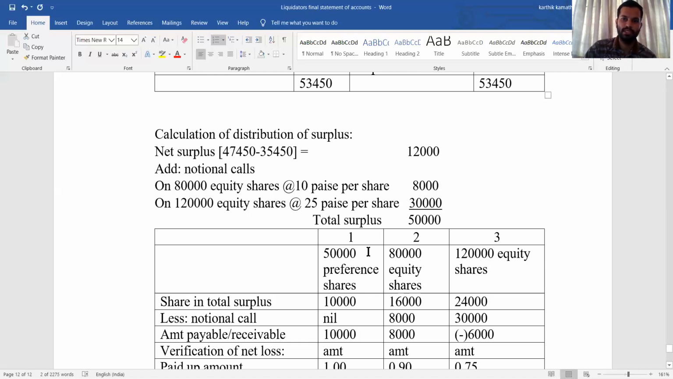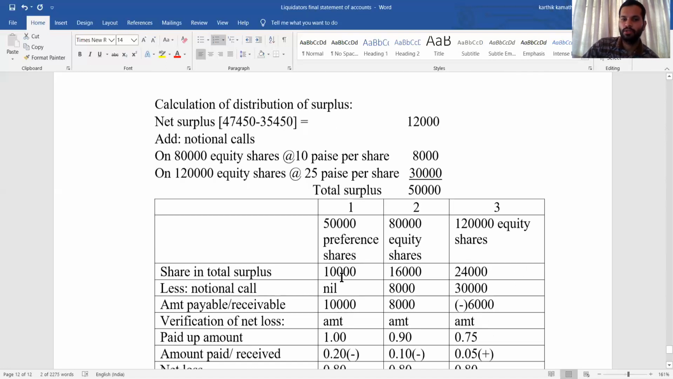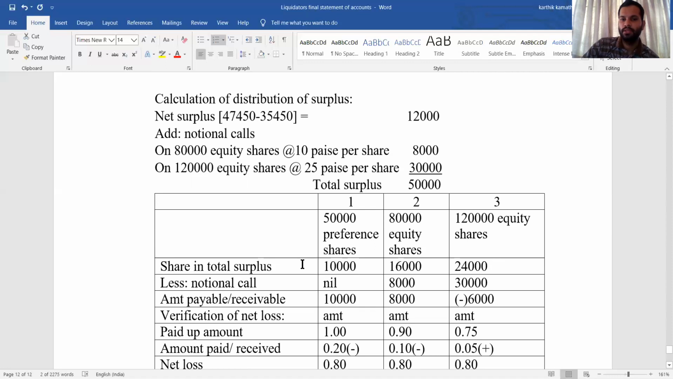How to calculate share in total surplus? There are three lots of equity share. Preference share usually doesn't come, but here they have given no priority, so we have taken the preference share also. Shares in total surplus: first, you need to take the ratio of 50,000, 80,000, and 1,20,000 shares. That is nothing but 5 is to 8 is to 12. So distribute the 50,000 among the three classes: 10,000, 16,000, and 24,000.